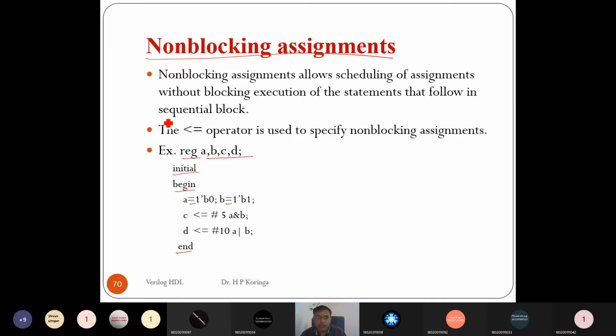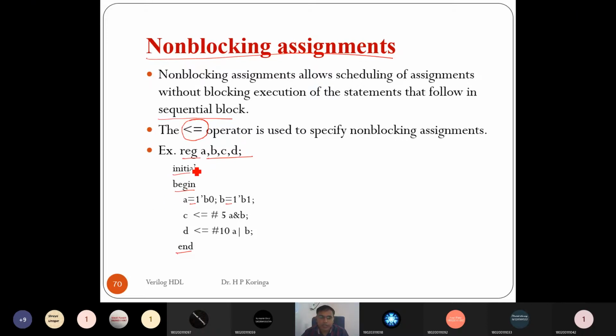Okay. So we can run non-blocking assignment statements concurrently. This is the operator for the non-blocking assignment, less than or equal to. So less than or equal to is the operator for the non-blocking assignment.